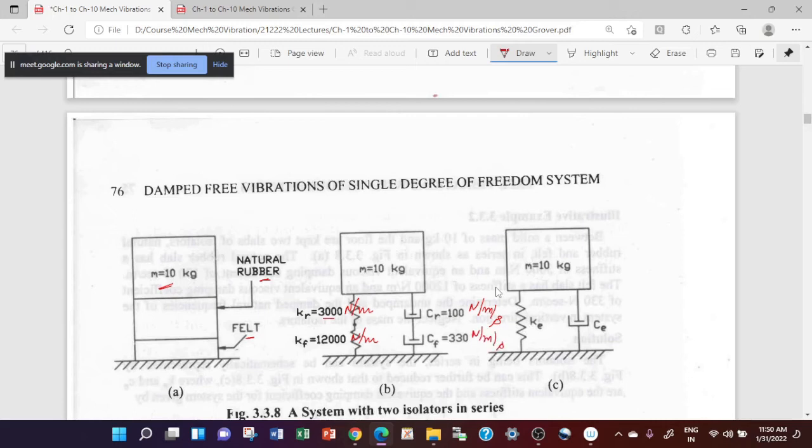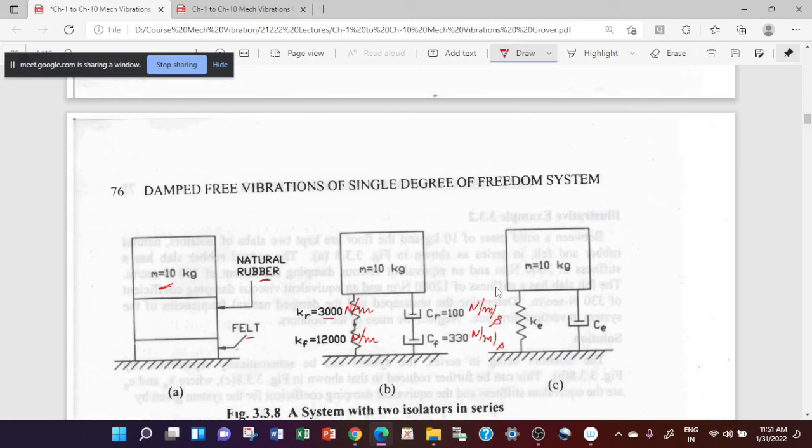As we have put the felt and the rubber one above the other, it means these two are in series. So I can basically model this whole system as a mass M supported by two springs and two dashpots, and these are put in series.